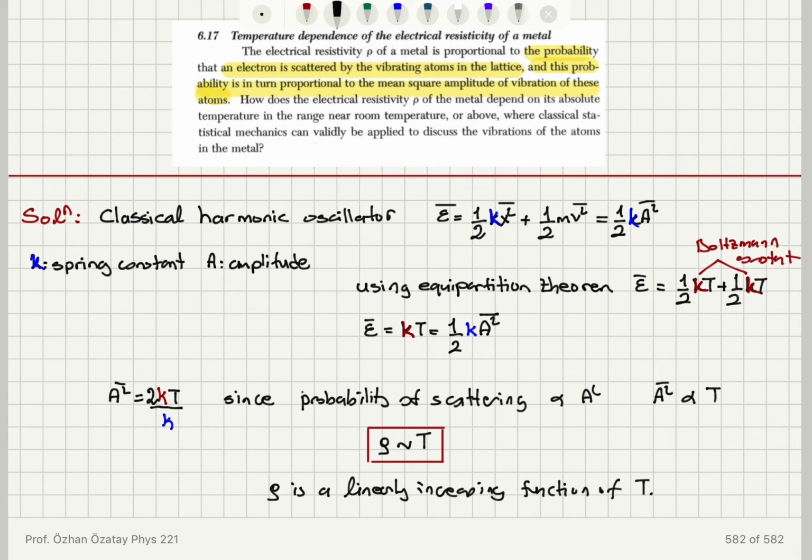So the average value of amplitude squared is 2kT, twice the thermal energy, divided by the spring constant, and I can see that the average value of amplitude squared is proportional to T. Therefore the resistivity, which is determined by the probability of scattering, is a linearly increasing function of temperature.